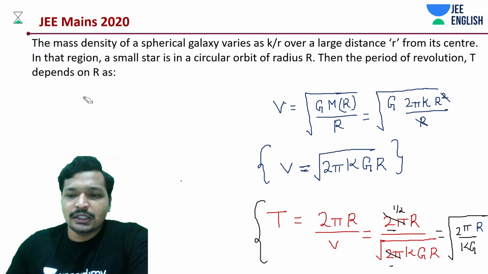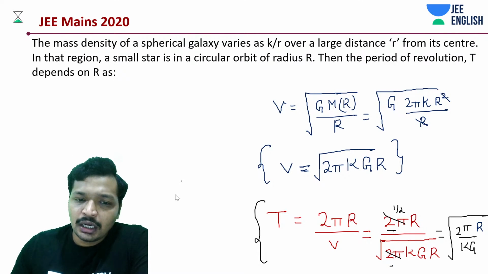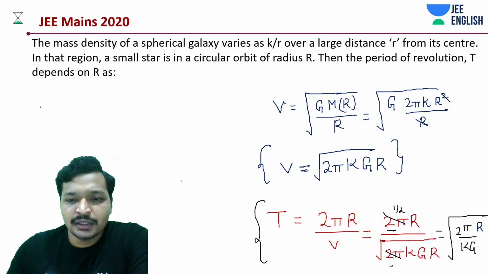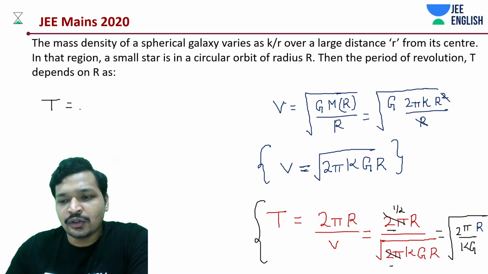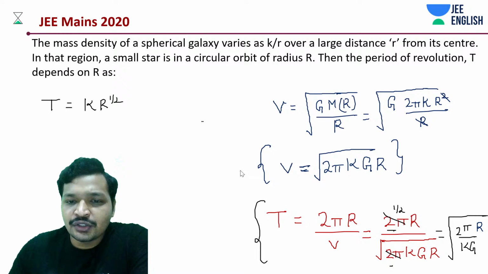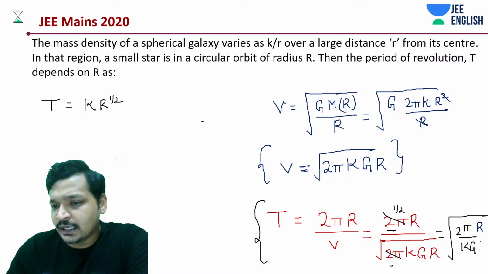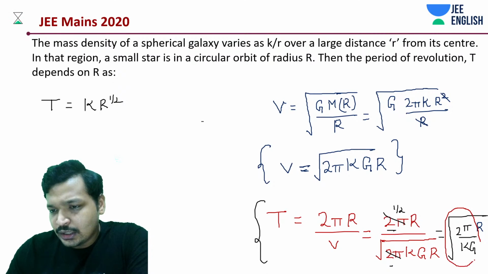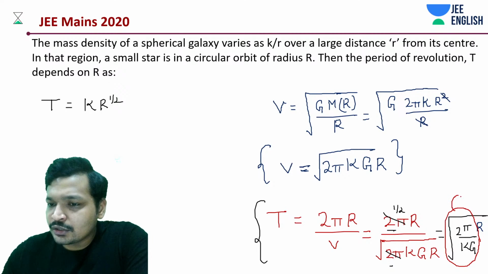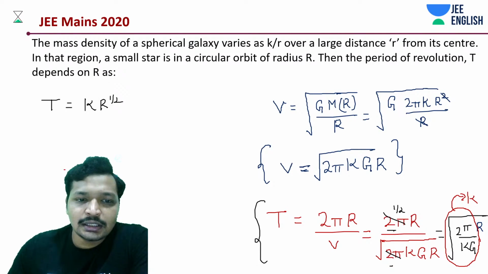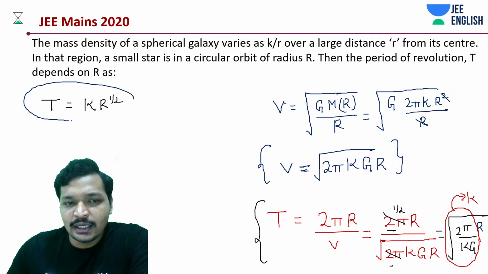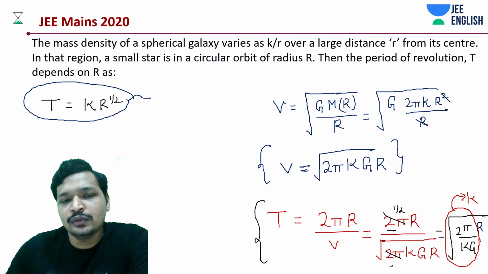The moment you see this thing, you should be sure what we are doing in terms of your examination. So you'll be getting time period is equal to some constant into r to the power 1 by 2. Can we assume this entire thing to be a? Just giving you a sample, but I hope from next time you should not be doing this. We can take this under root, including under root, you can take this to be A. That's it, end of the story. So from this, don't we know T square is proportional to